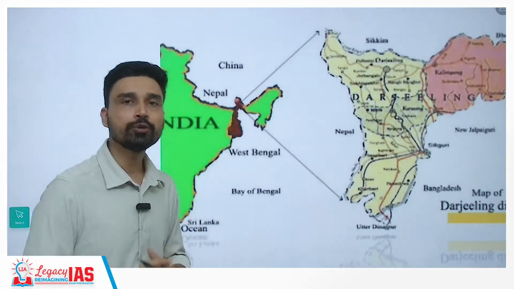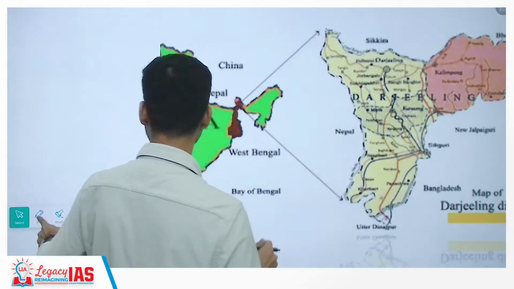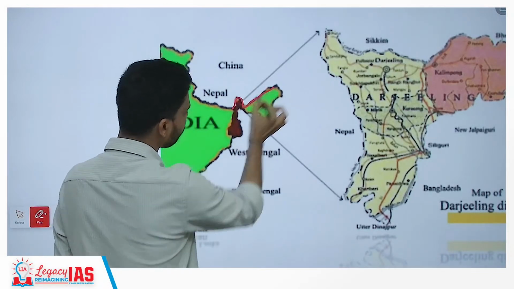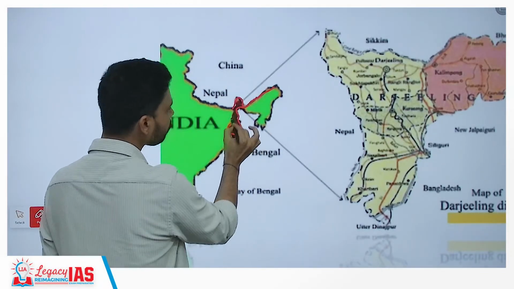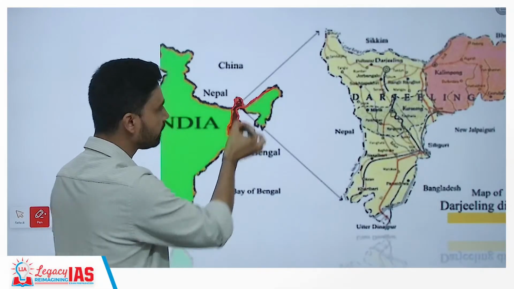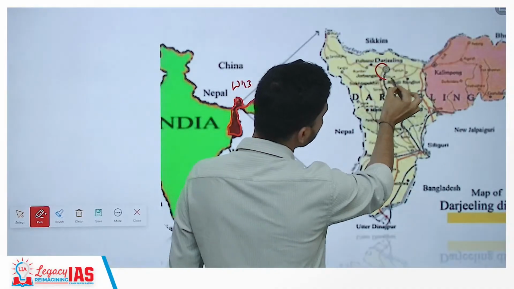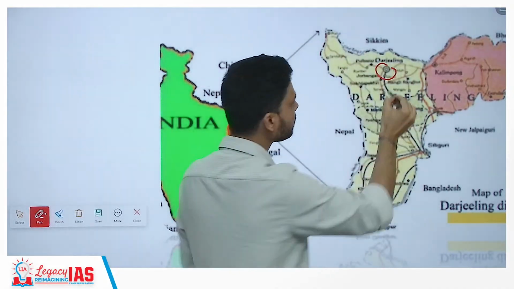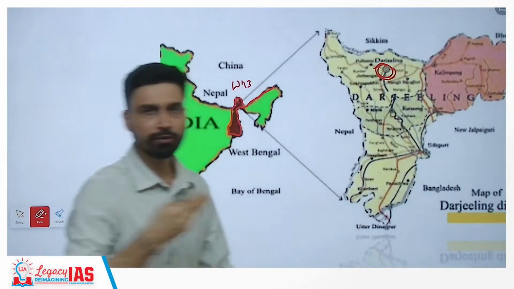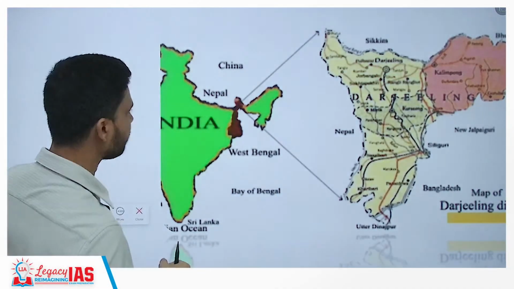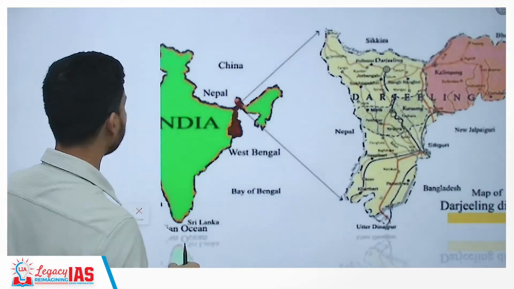If you try to look at the place where this disaster has struck, on the map of India, you can see this is the northeastern part of India. This red region is the state of West Bengal, and near the Sikkim border, in the northern part of West Bengal, you have a small, very well known city known for tourism as well, Darjeeling, and it is in Darjeeling that we have seen the rain-caused landslides.